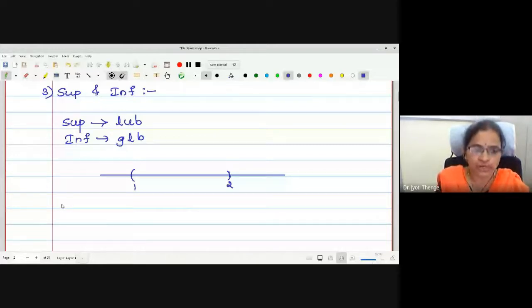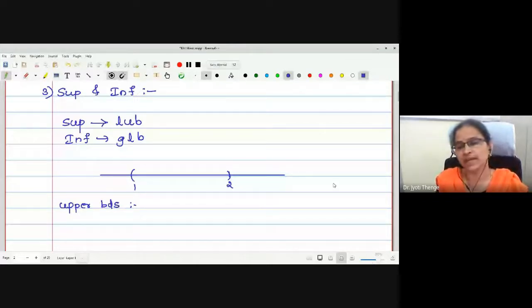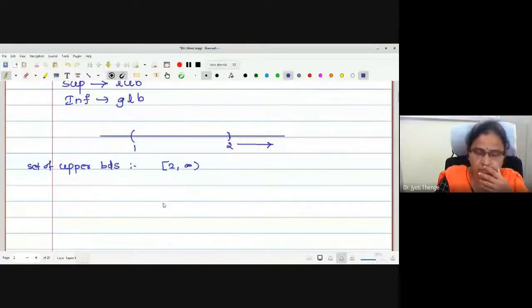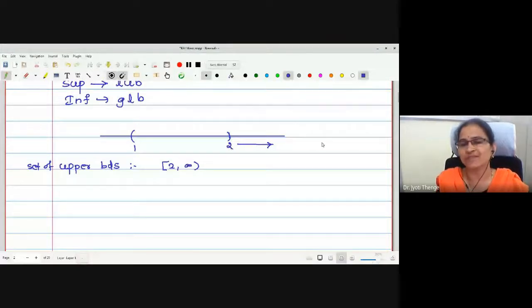Okay. Now tell me the upper bounds. What are the upper bounds of the set? May I say all the elements, including 2 and onwards, are the upper bounds. Right? Therefore, I can write the set of upper bounds as closed 2 to infinity. Right now, upper bound is 2, and all the elements after 2 will also work as an upper bound.